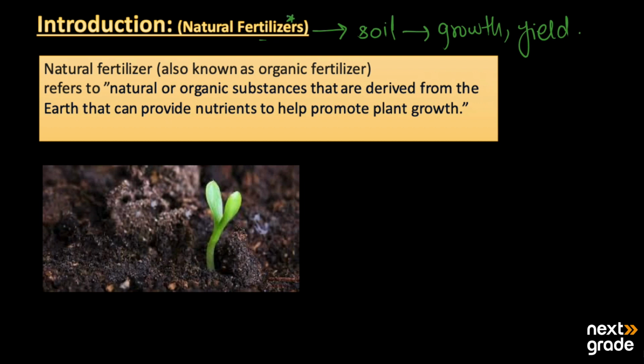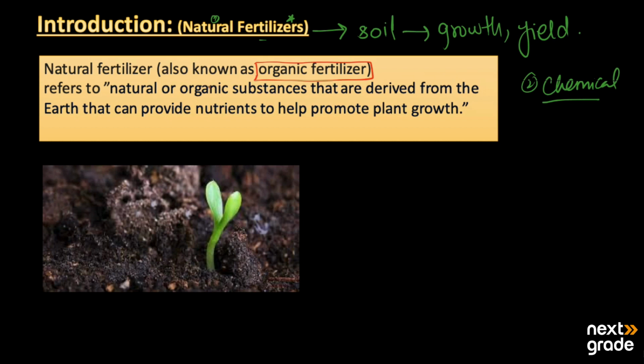Fertilizers are basically of two types. Number one is natural fertilizers and the second one is artificial fertilizers, or different chemicals. Now here we have the natural fertilizers. They are also known as organic fertilizers.